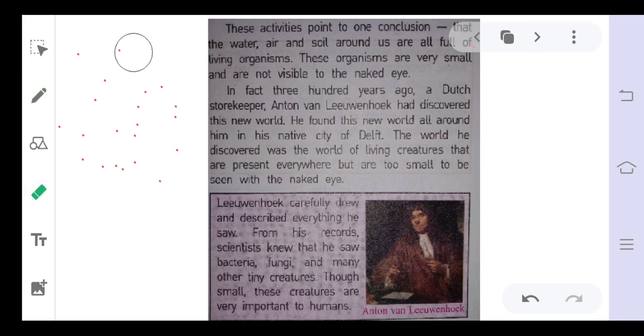And how was this possible? By discovering the microscope. So he is called the scientist known for the discovery of microorganisms. Okay, so this was the contribution of this scientist.